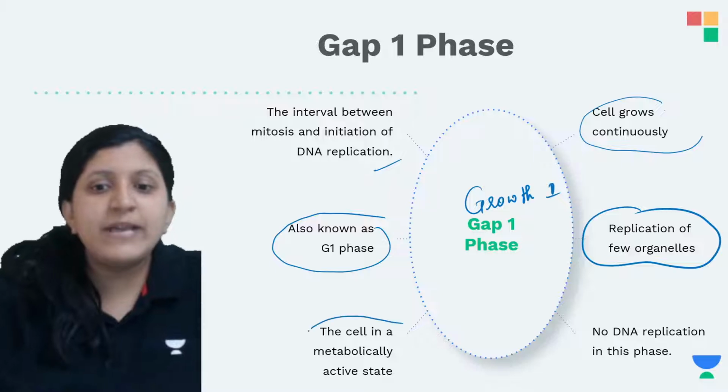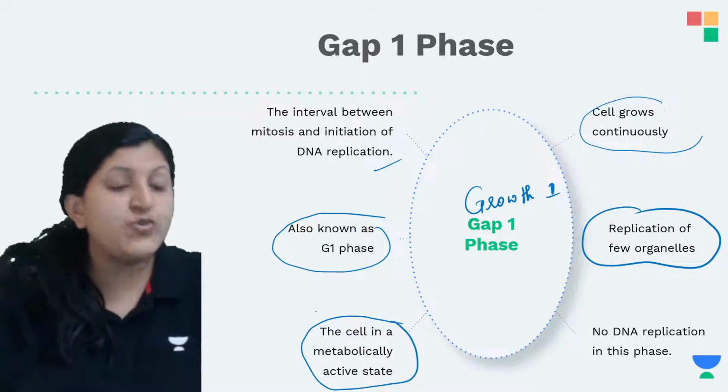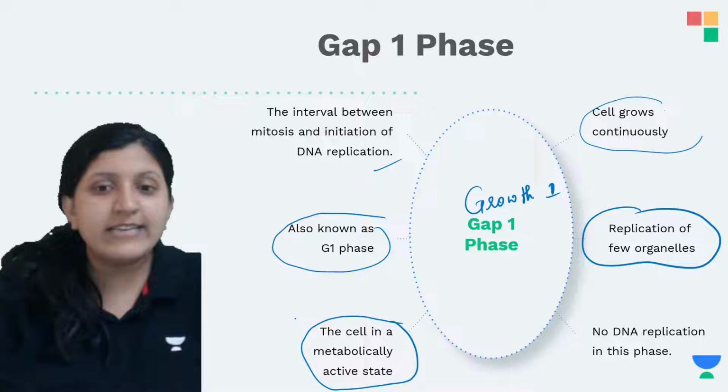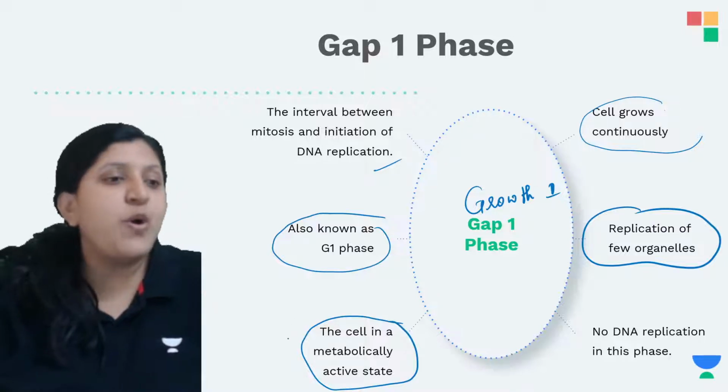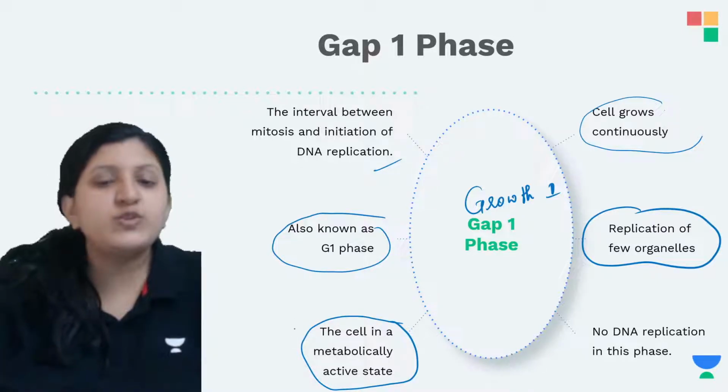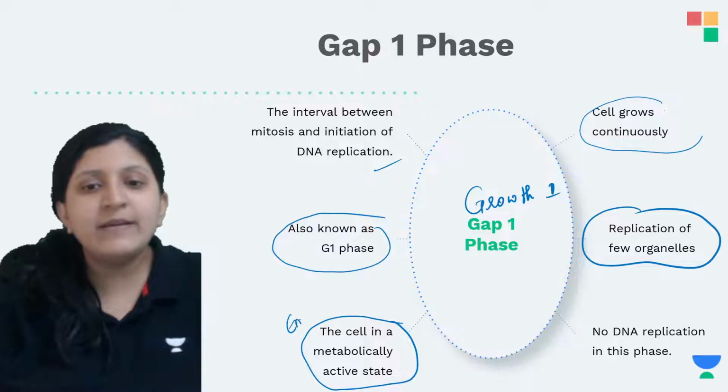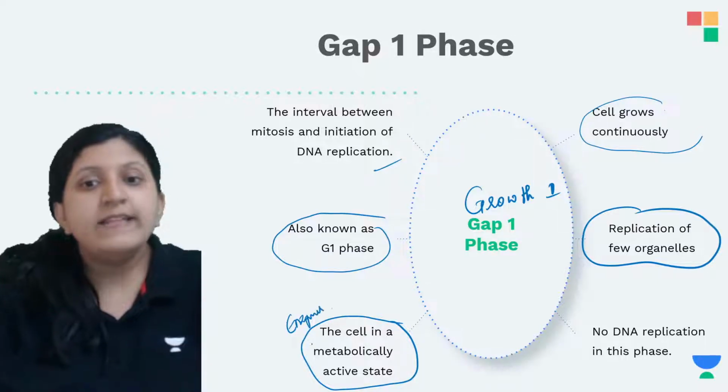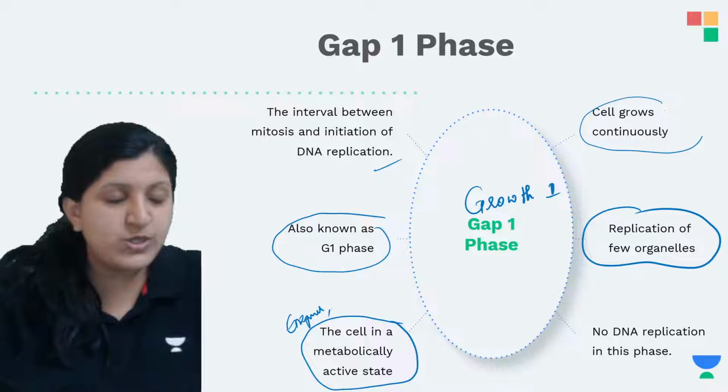The cell is in a metabolically active state. Why is it metabolically active? Because the raw materials are being kept ready, like the enzymes, mainly the proteins, then nucleotides. What are those nucleotides?